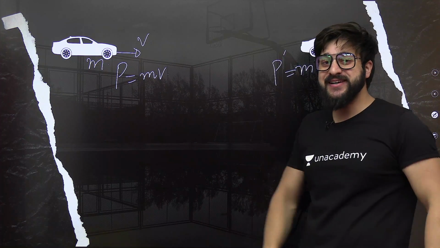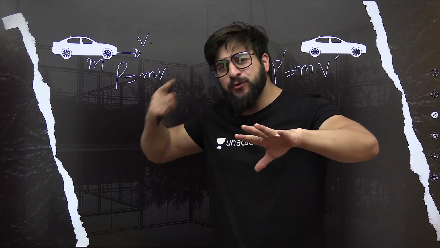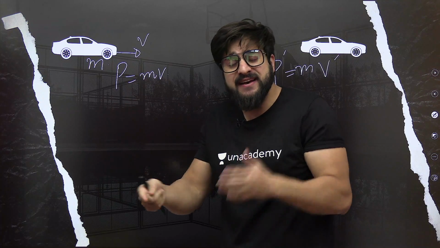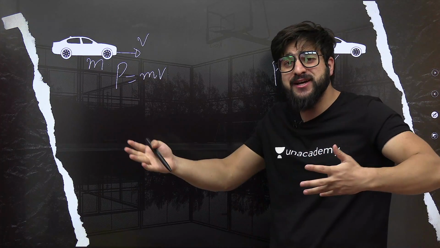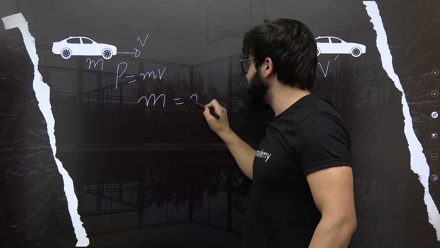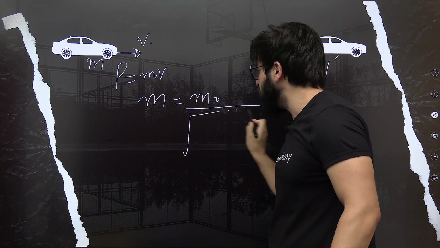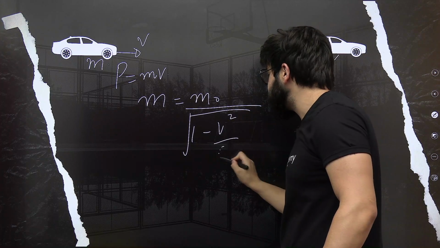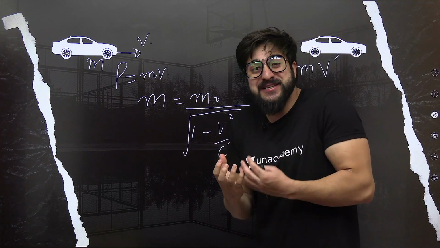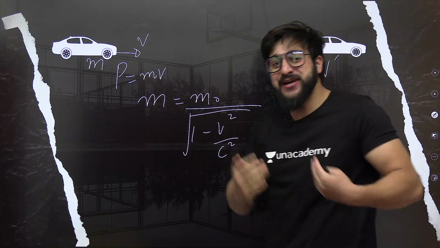That is the point. The first question that should hit our mind is, does the mass of a body change whenever the body comes in motion? Definitely yes. We have a relation, m is equal to m naught by root of 1 minus v square by c square. This says how much the mass of any body is if that body is in motion.